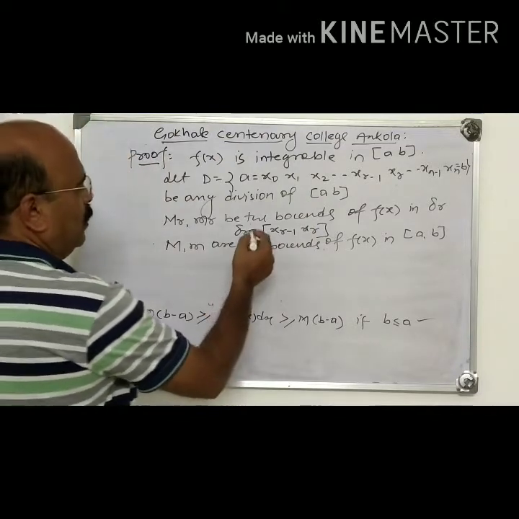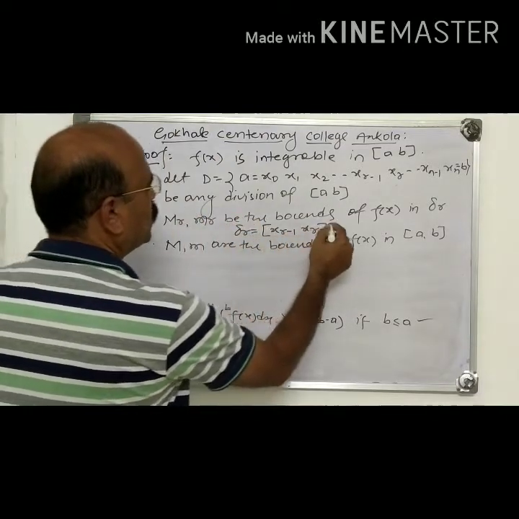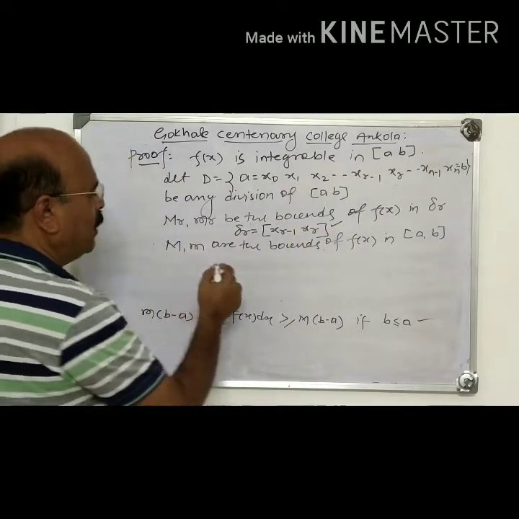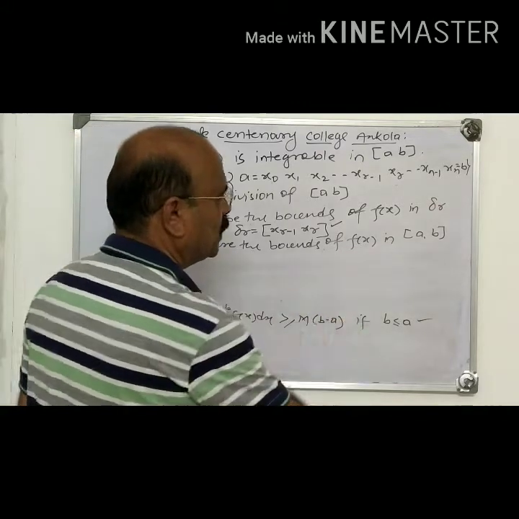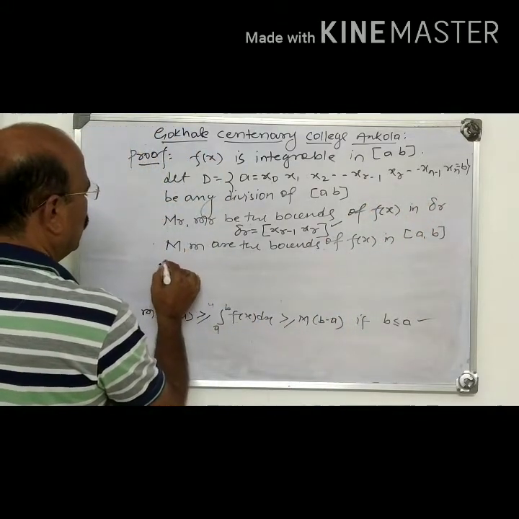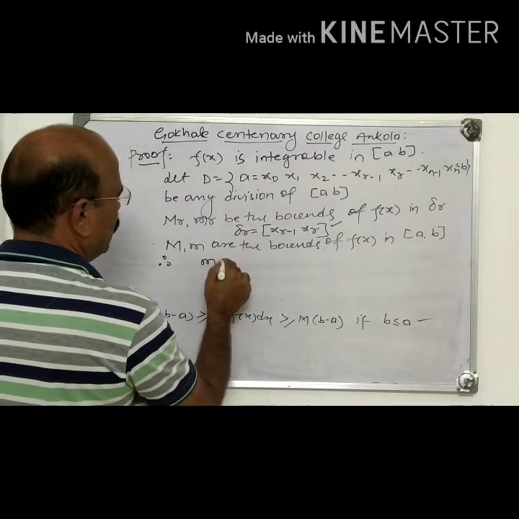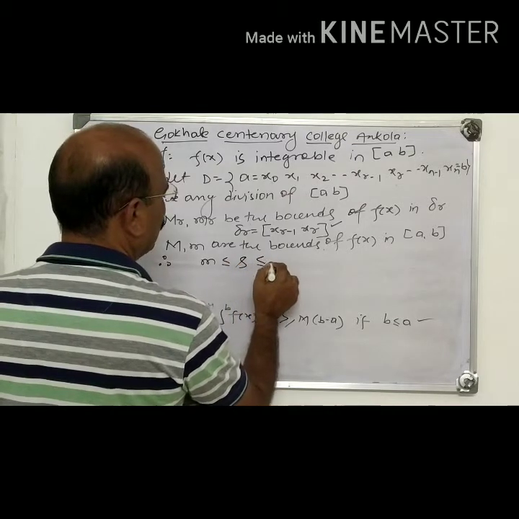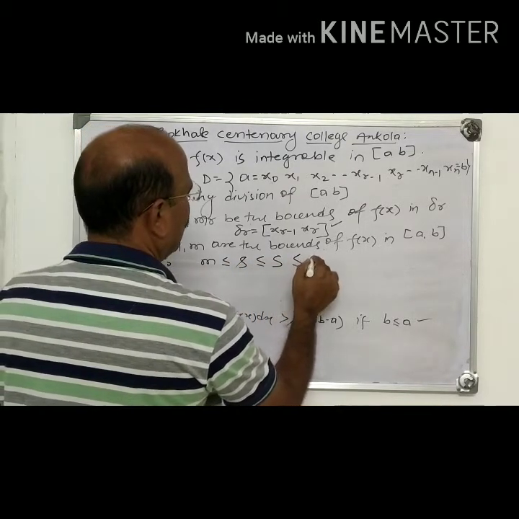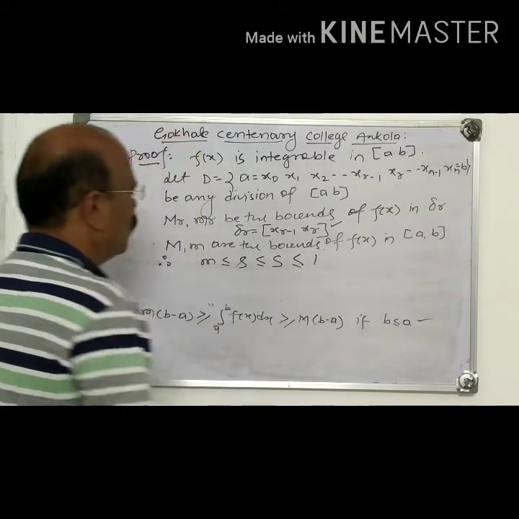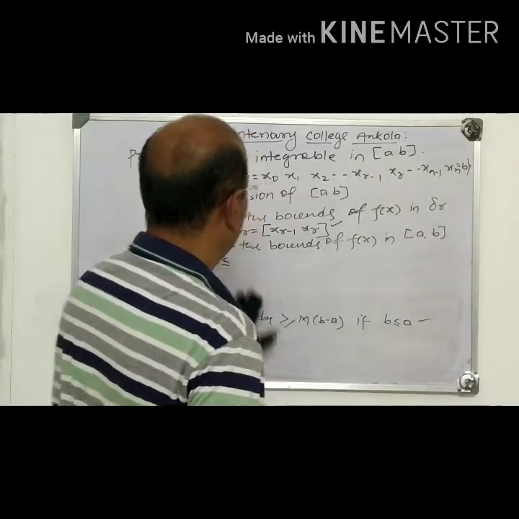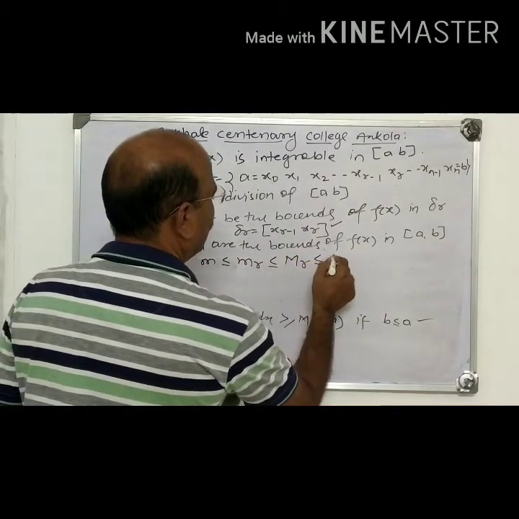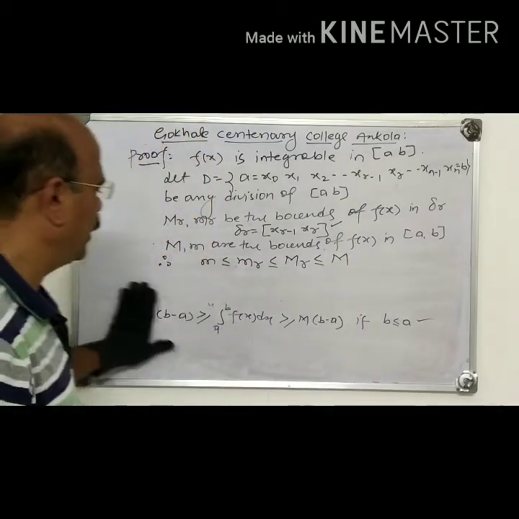Mr and mr are the bounds in the r-th subinterval, for this particular subinterval, but capital M and small m are bounds of f(x) in the entire interval [a, b]. Therefore m is less than or equal to mr, less than or equal to capital Mr, less than or equal to M. I think all of you followed this one.